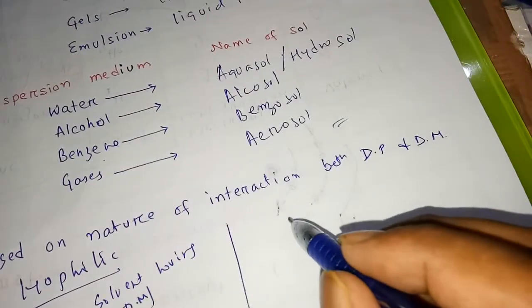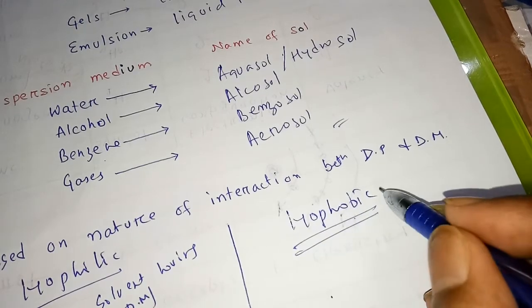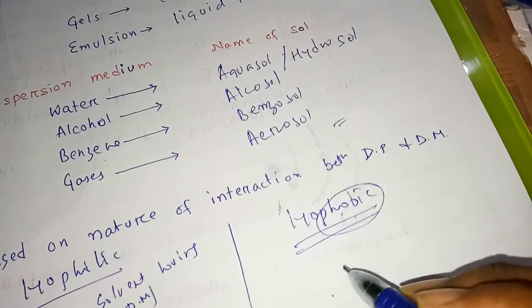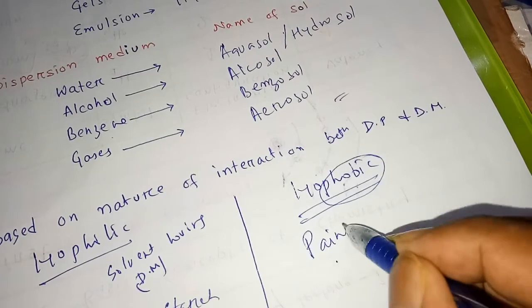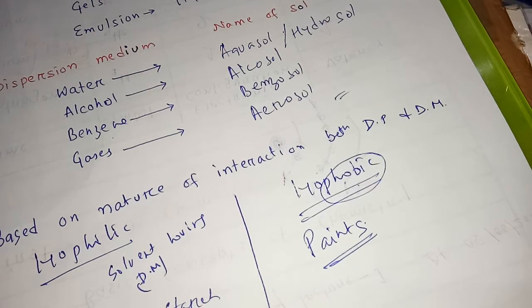Another part is lyophobic, meaning phobia of the dispersion medium. In that category the example is your paints. Once the paint is dried up, once all the solvent is dried up, if you add the solvent again, the paint does not mix up with the solvent. This is the physical property of this one, and you can say that it has no love for the solvent. So this one is your lyophobic colloid.